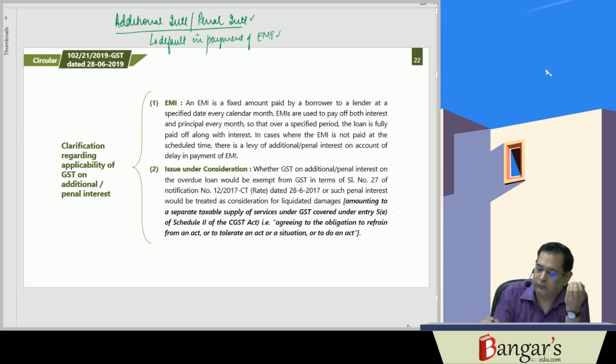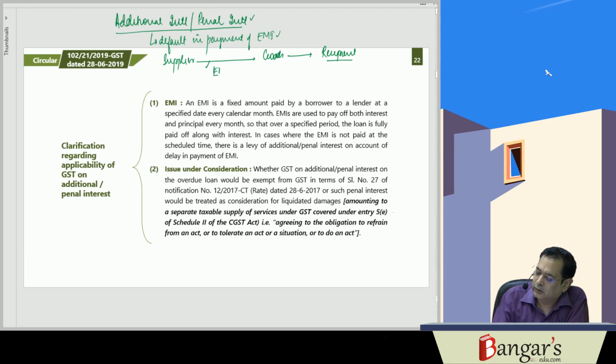Say the supplier has supplied goods to the recipient and has allowed EMI for the same, and there is a delay in making the payment and additional or penal interest is charged.